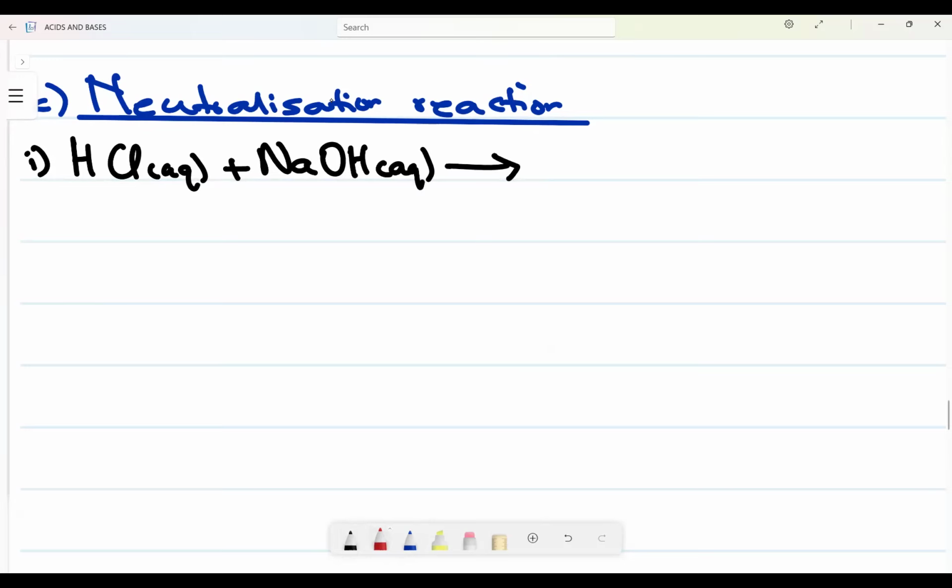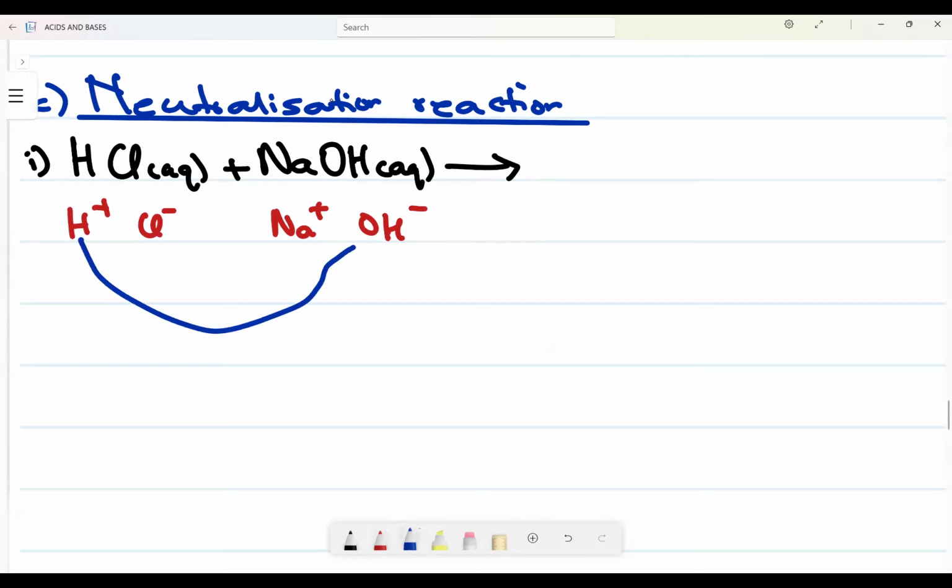Sometimes they might ask you to balance this or write a balanced chemical equation. Now this is H plus Cl minus. This is Na plus and OH minus. So what I want you to see is that the H plus will want to combine with the OH minus. Then the Cl minus will want to combine with the Na plus. So it will form sodium chloride. Can you see that? Sodium chloride plus H2O.